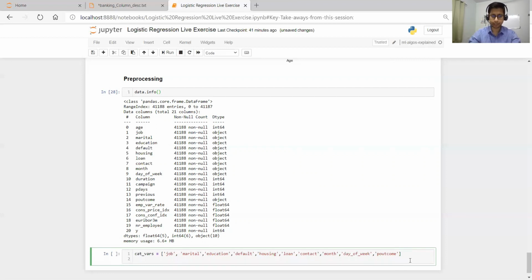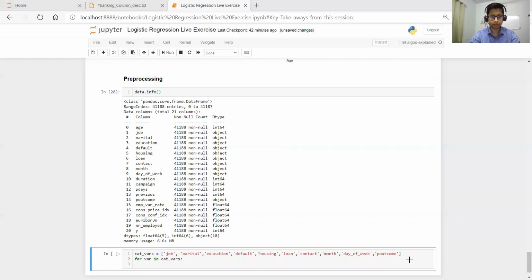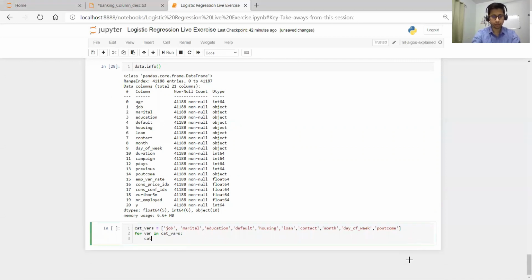Let me convert first, then I will tell you how they work. For each variable in the list, cat_list equals pd.get_dummies, which is a method, on data with prefix equal to the variable.